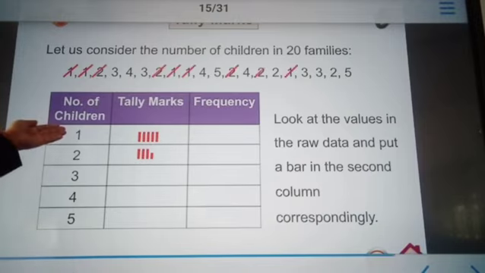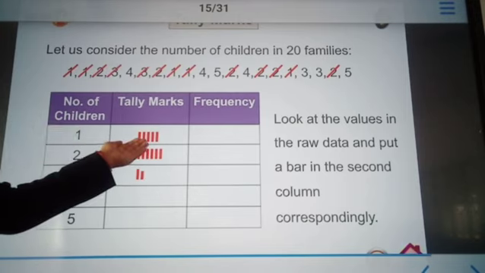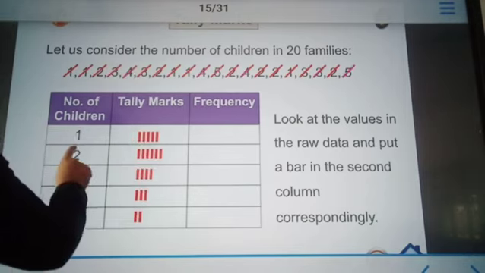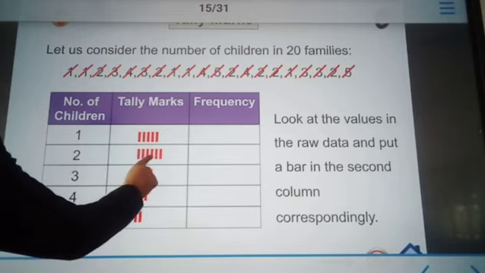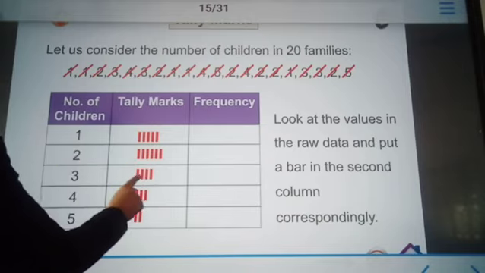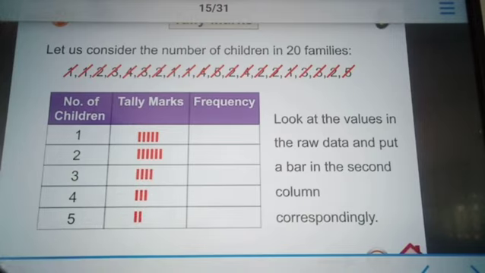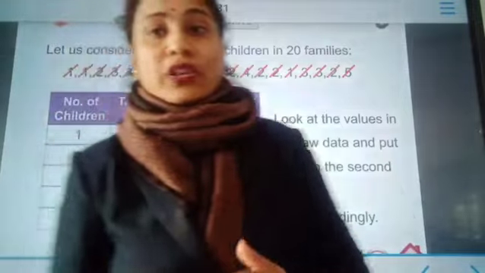So here, the number of children 1 is occurring how many times? 1, 2, 3, 4, 5. Number 2: 1, 2, 3, 4, 5, 6. Number 3: 1, 2, 3, 4. Number 4: 1, 2, 3. Number 5: 1 and 2. Okay, so this is how we got the arrangement.